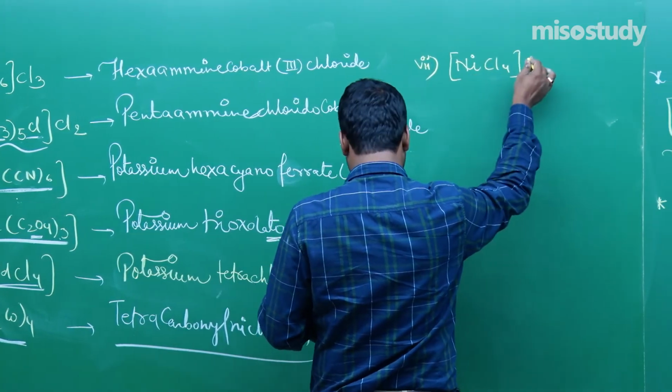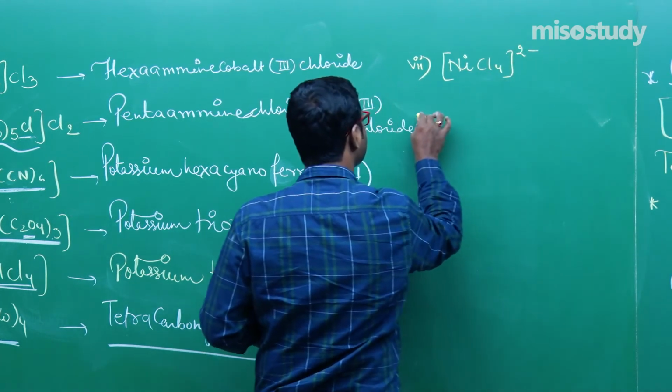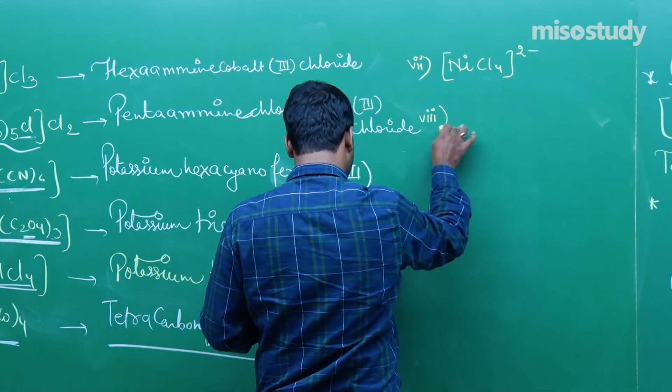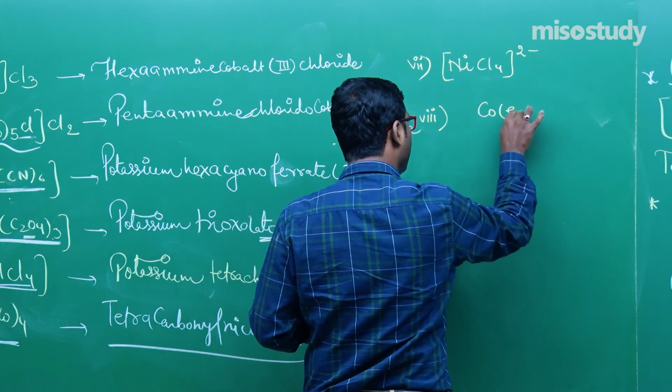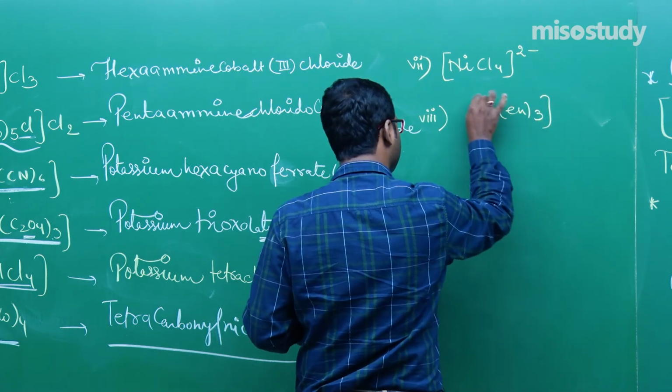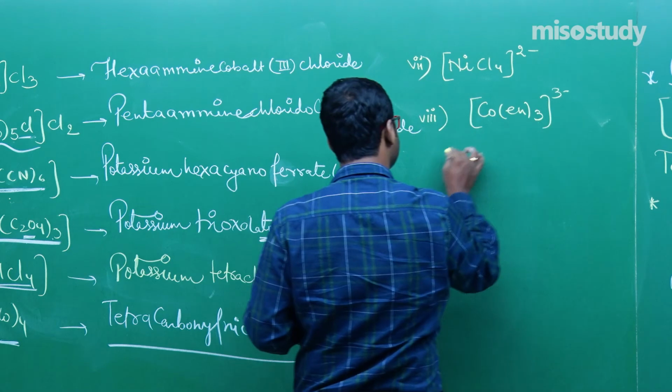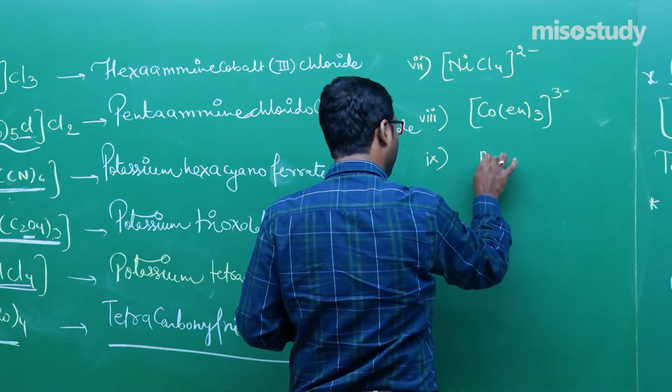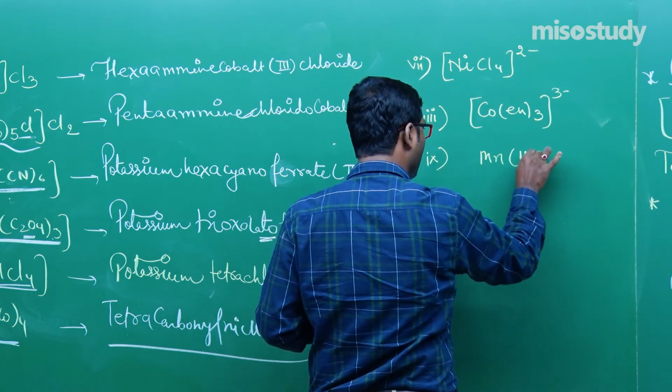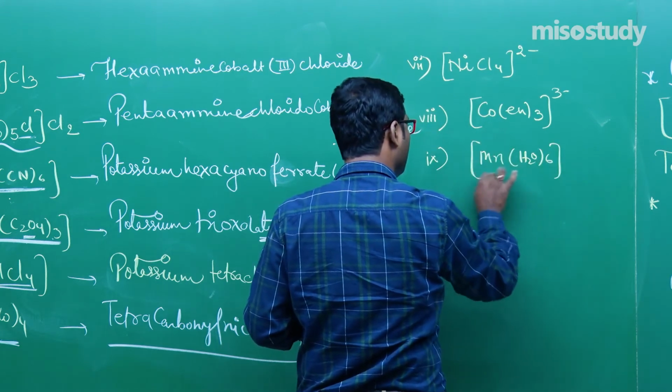NiCl4 2 minus. Now the next one is Co(en)3, that is 3 minus, that is Mn(H2O)6 2 plus.